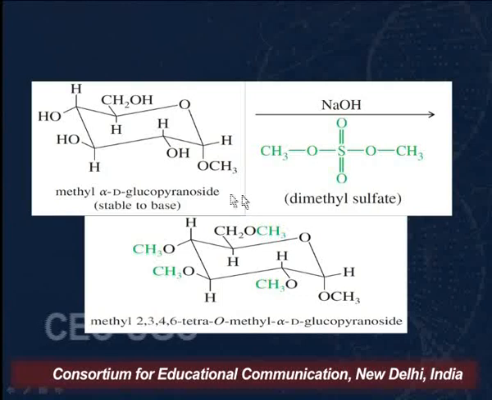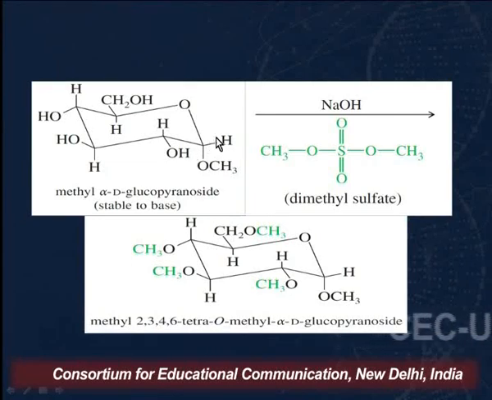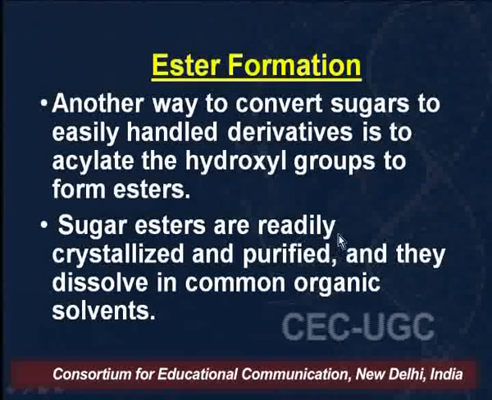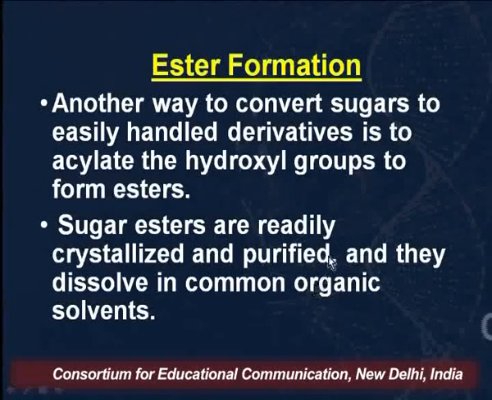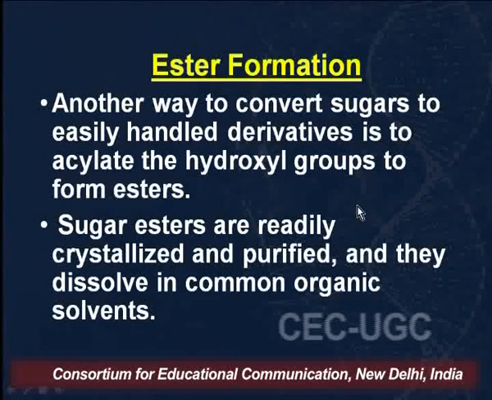And you have to remember, when we say that the anomeric carbon will be preserved, it means that if we start with alpha D-glucopyranoside, we will get only the alpha ether, that is, the alpha isomer, and if we start with the beta, then we will get the beta product. There will be no mixing of the products, because this molecule will not undergo ring opening in the acidic medium, or in the basic medium, after we have protected the anomeric OH group.